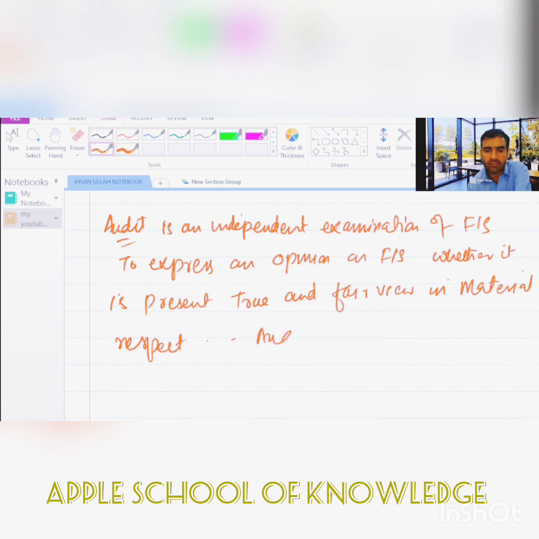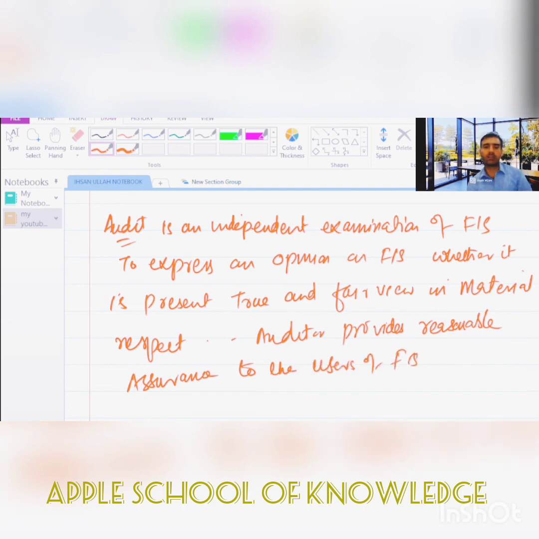And you must also understand that the auditor provides reasonable assurance, meaning they will not provide a guarantee. Okay, reasonable assurance to the users of financial statements. So these are two terms. What does true and fair mean?